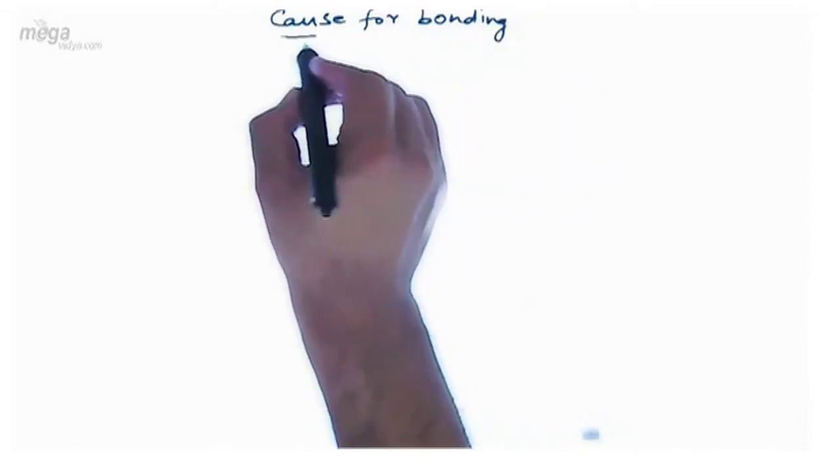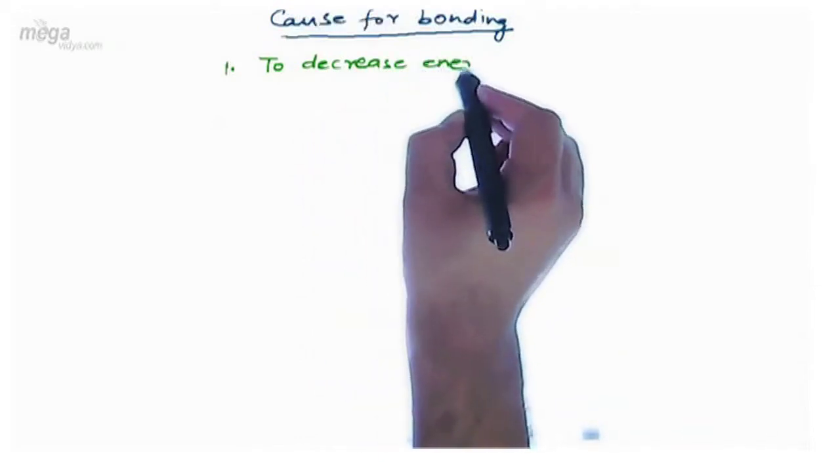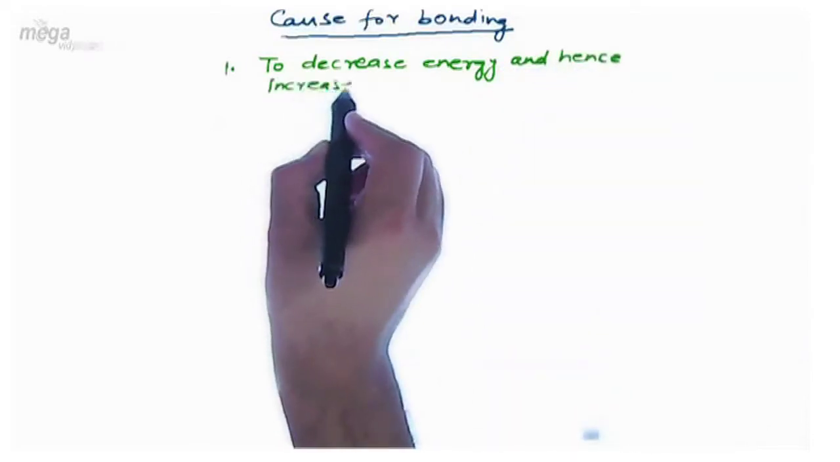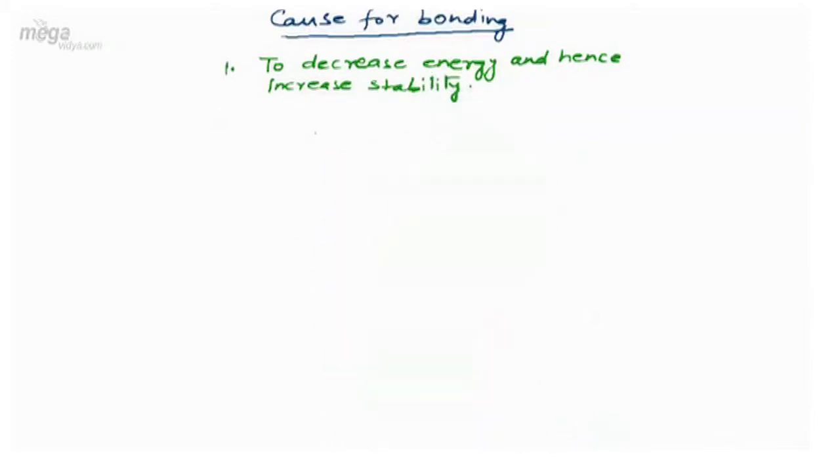The very first reason behind bonding is that when the species approach each other, there is a decrease in the energy, and decrease in energy increases the stability. So the reason for bonding is decrease in the energy and hence increase in the stability. We can summarize that species undergo bonding to decrease energy and increase stability. Now let's check how during bonding energy is decreased and stability is increased.